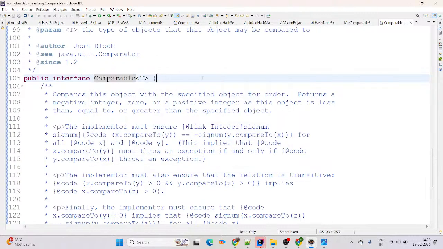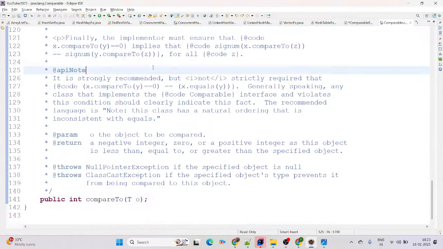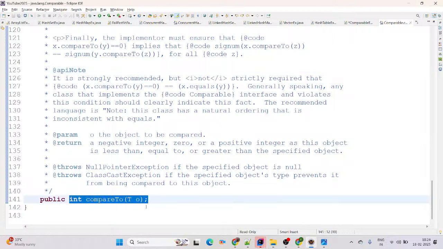If you want to use the shortcut key to open the methods, simply use Ctrl O. There is only one abstract method. Which is the abstract method? compareTo. If you want to check, simply click on compareTo. See, here it is, ending with a semicolon. It means this is an abstract method, right?